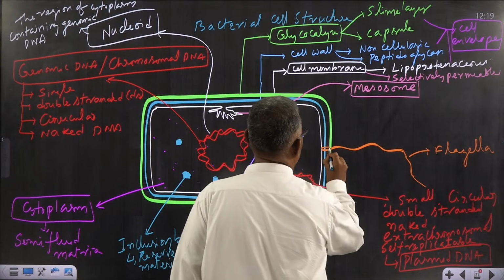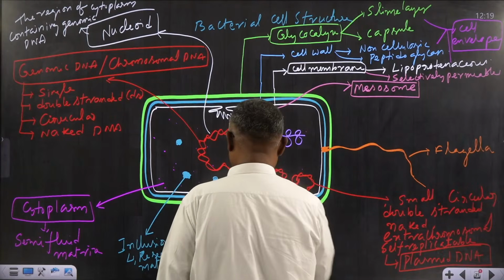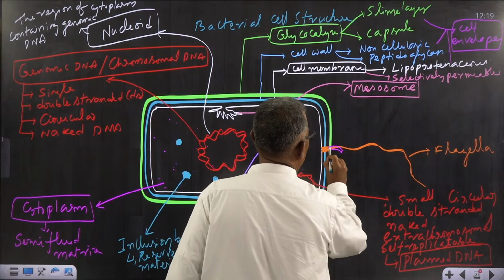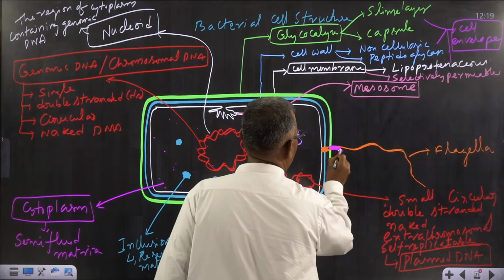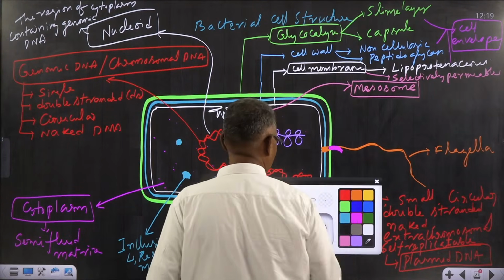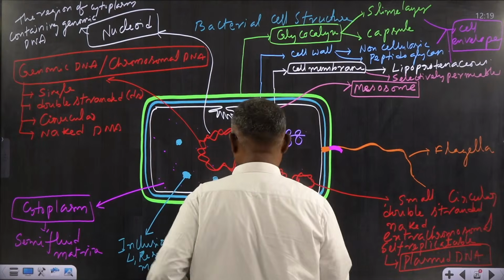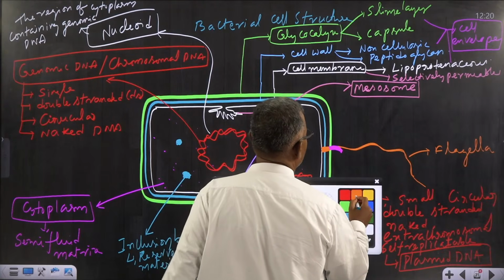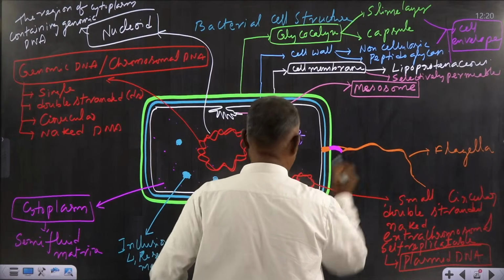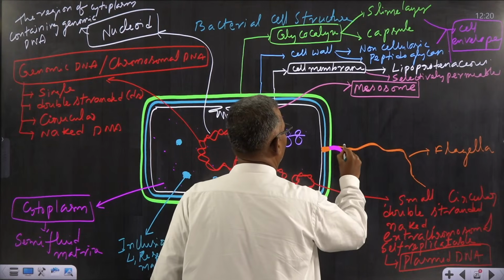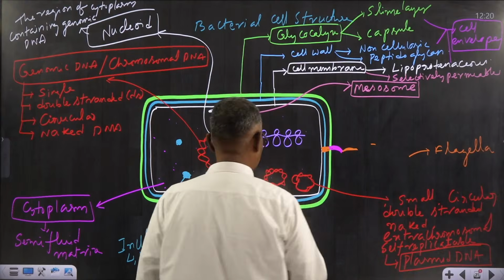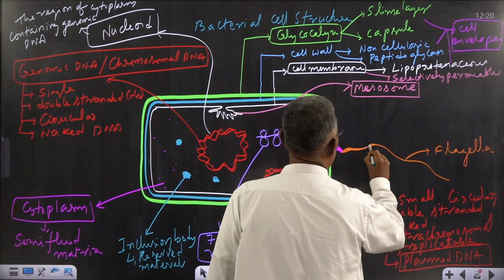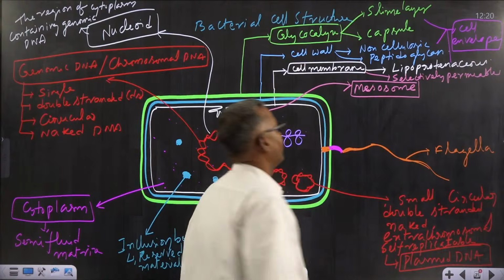Let me represent this. This is the basal body, this is the hook, and this is the filament.